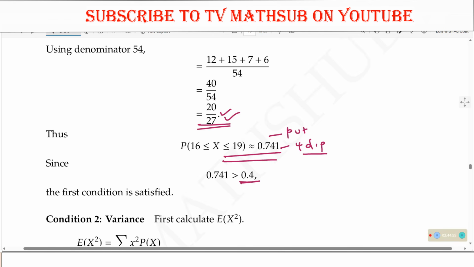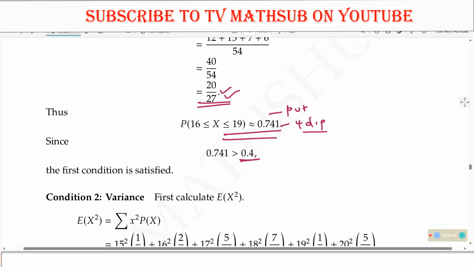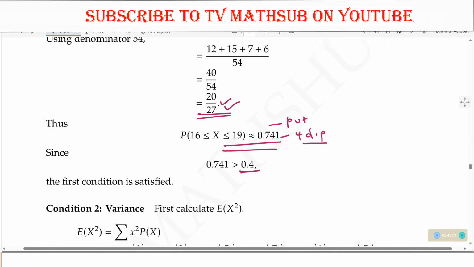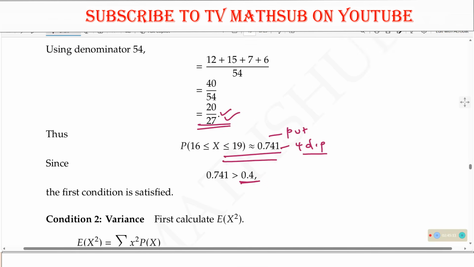Before we leave that, can someone get for us the value of 20 divided by 27, to 4 decimal places? 0.7407. So the probability to 4 decimal places is 0.7407, and that value is greater than 0.4.